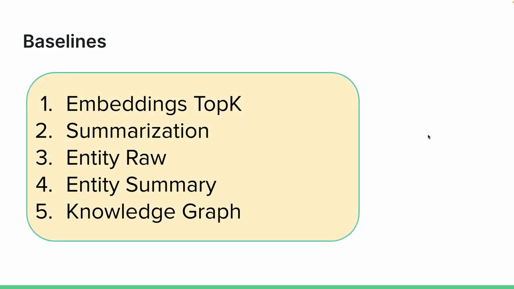Next, I wanted to talk a bit more about the baseline memory modules that we constructed. First, embeddings. To construct this, we stored every sentence in the conversation as an embedding, or a vector, and then subsequently during query, fetched the k nearest embeddings to serve as context for the query. The k was a hyperparameter that we varied from 3 to 5 to 10.